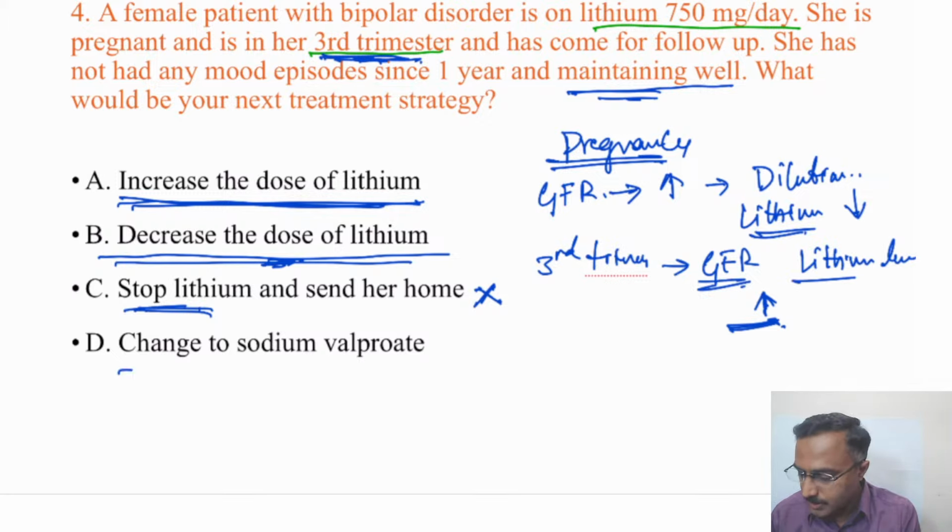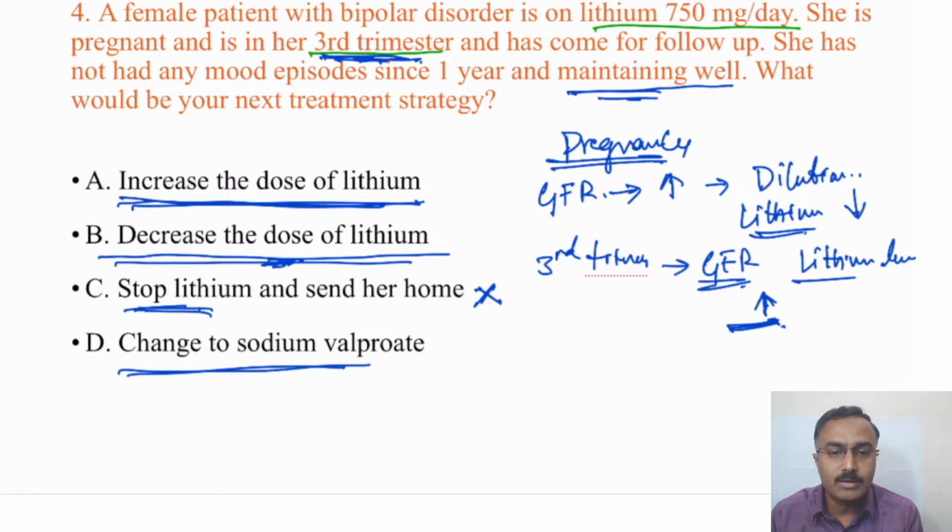And remember, changing to sodium valproate when the patient has had adequate improvement with lithium doesn't seem to be rational. So hope the rationale behind why decrease the dose of lithium is the answer here is understood.